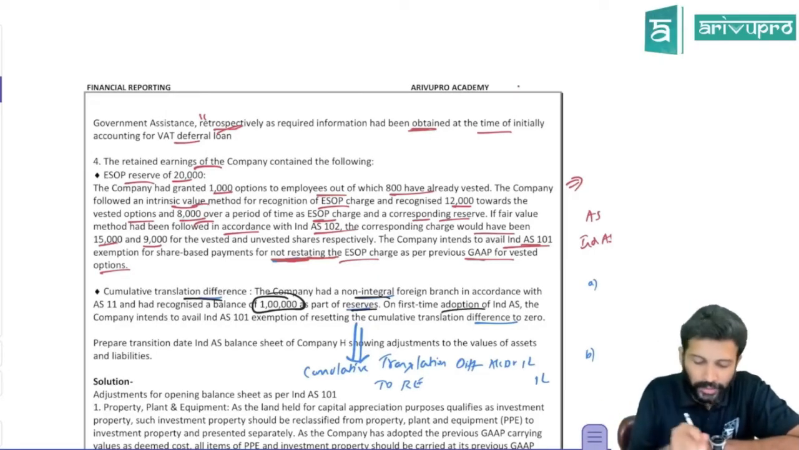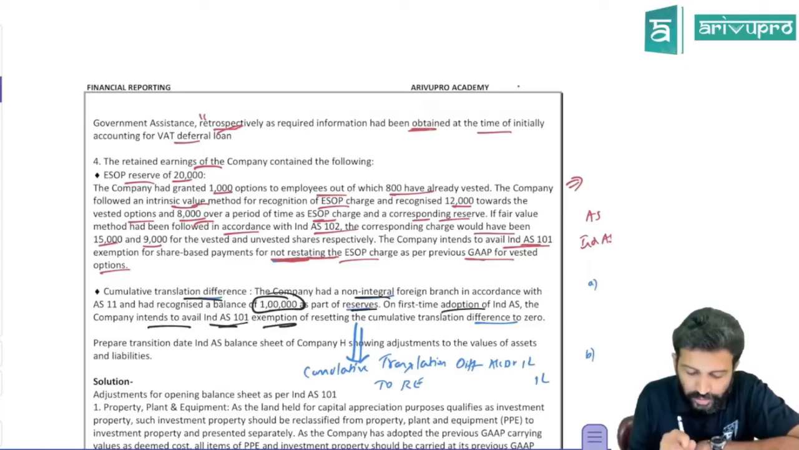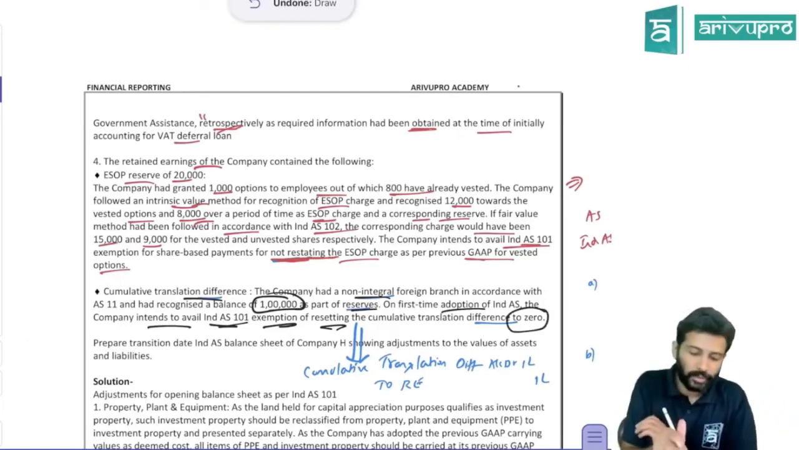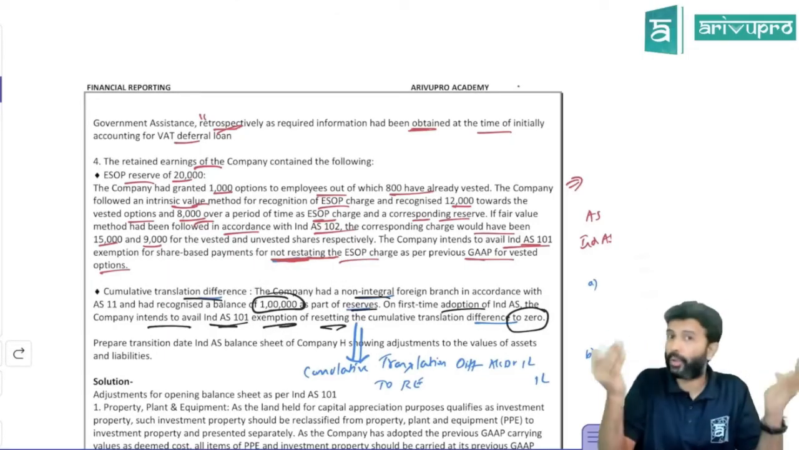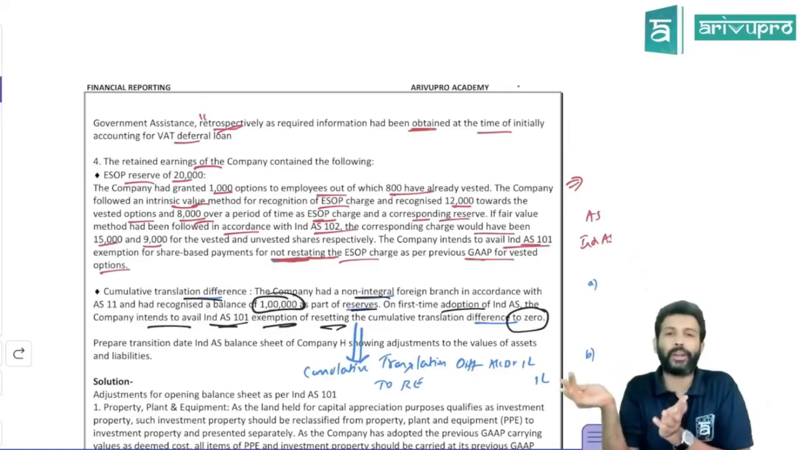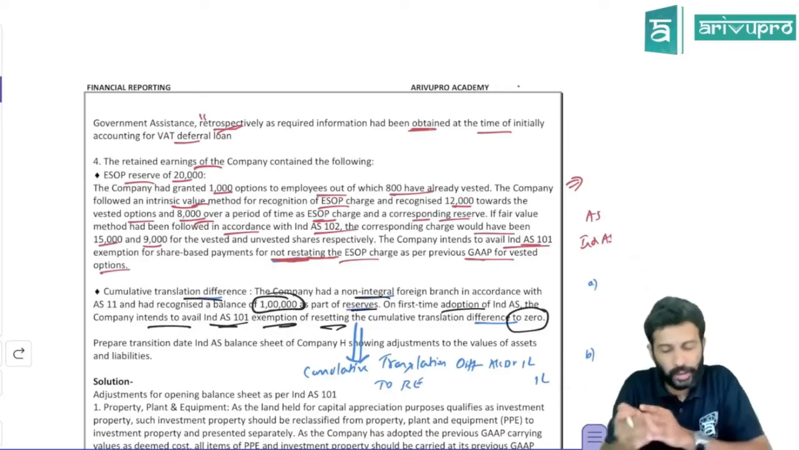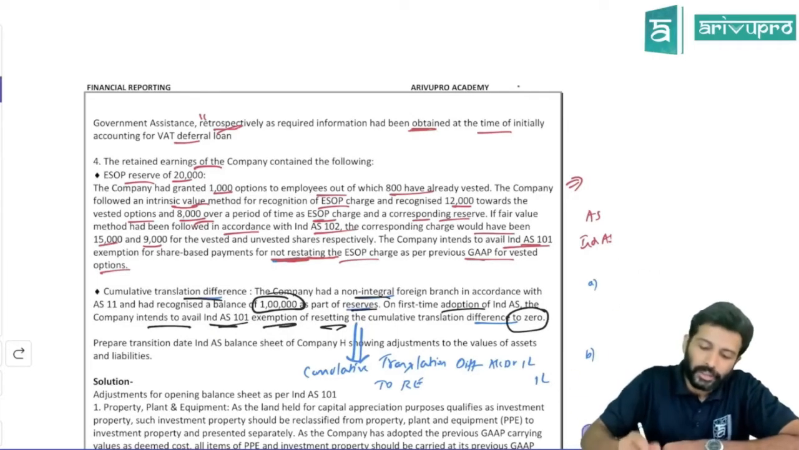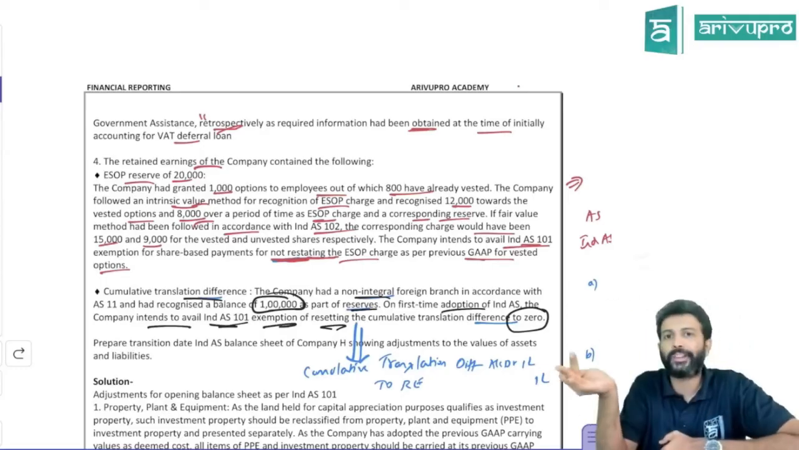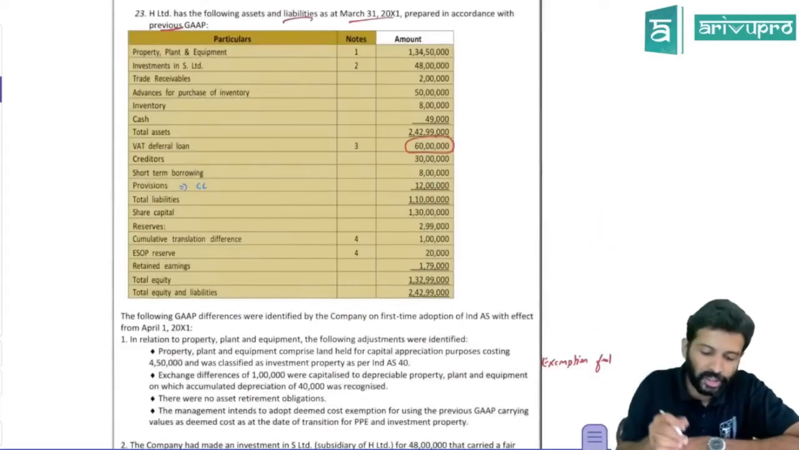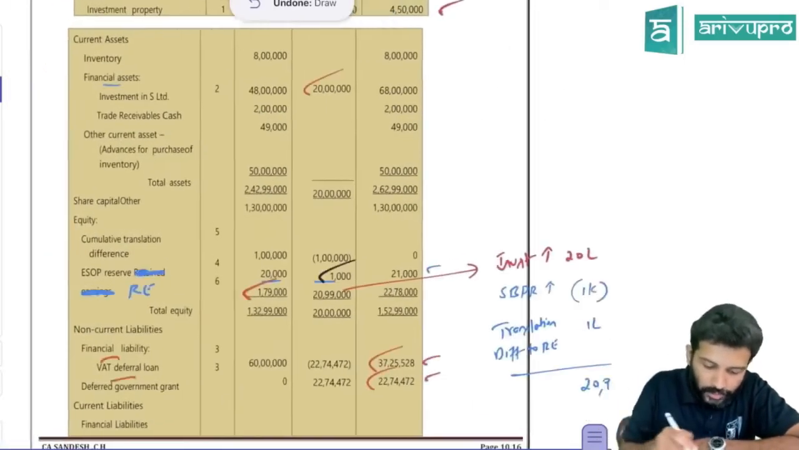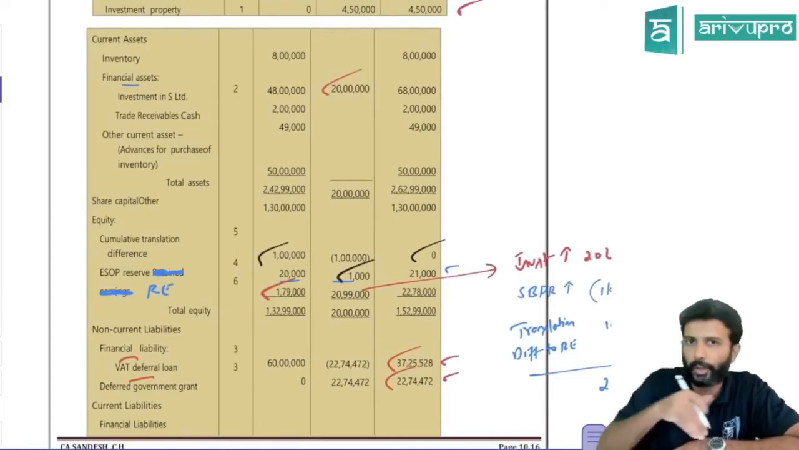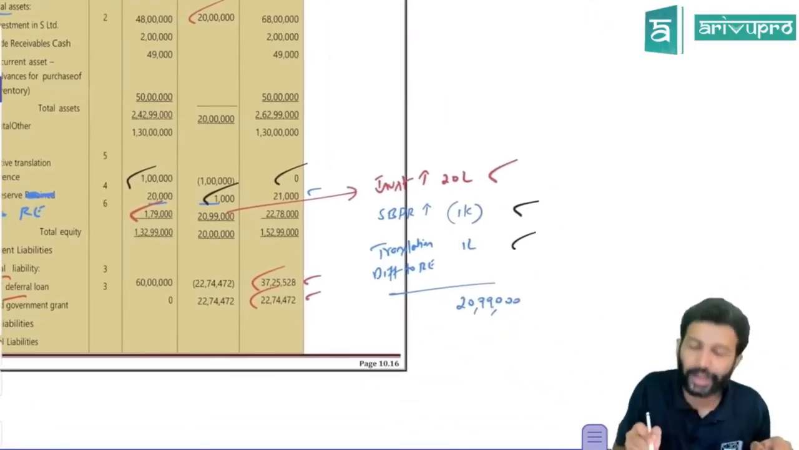On first time adoption of IND AS, the company intends to avail the IND AS 101 exemption of resetting this cumulative translation difference to 0. Whatever balance you have in this FCTR or FCMITD, whatever you want to call it, you can release it to retained earnings. The first time adoption provision allows this. So that means this reserve balance will become zero, and you will release it into retained earnings. So the retained earnings balance will increase. How much is that balance? 1 lakh. After you transition to IND AS, this balance will go from 1 lakh to zero, but due to this adjustment, the retained earnings balance will increase by 1 lakh.